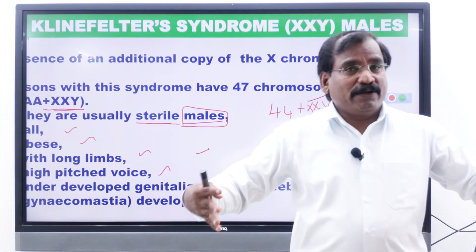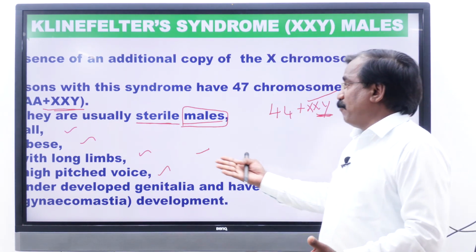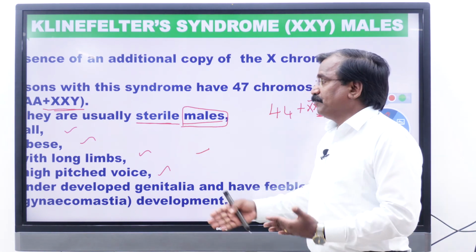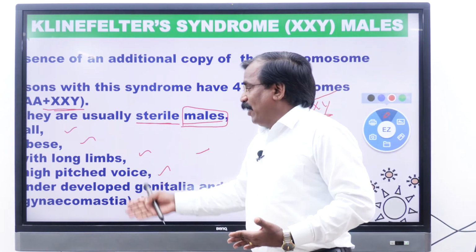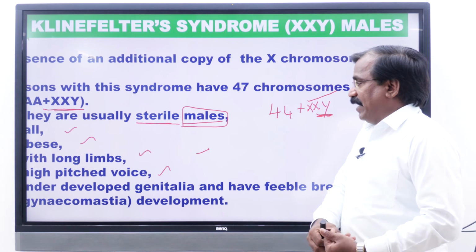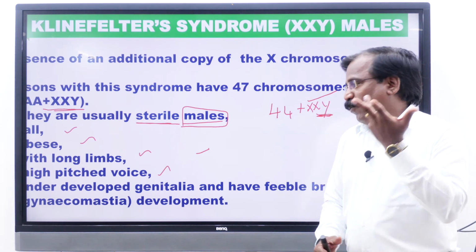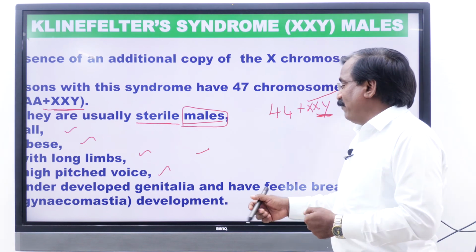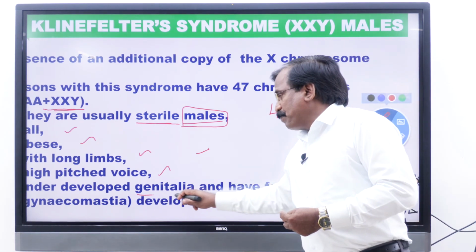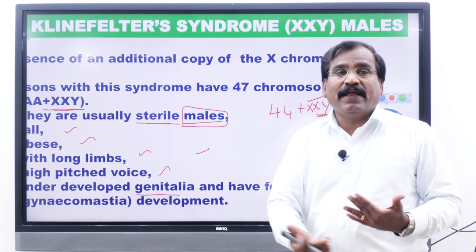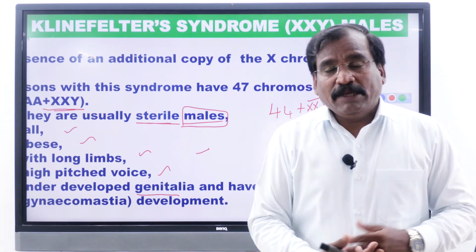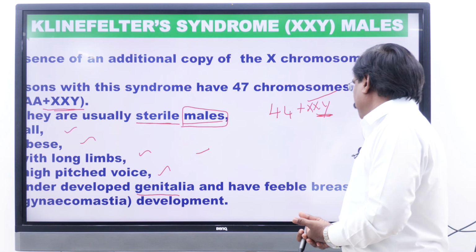Okay, sterile. The characteristics: tall, obese, long limbs, high pitched voice. A high pitched voice is feminine, female voice, although the individual is male. This combination produces a male individual who is sterile, with no reproductive capacity. Sterile is the opposite of fertile. Underdeveloped genitalia, because it is sterile the reproductive organs are underdeveloped.